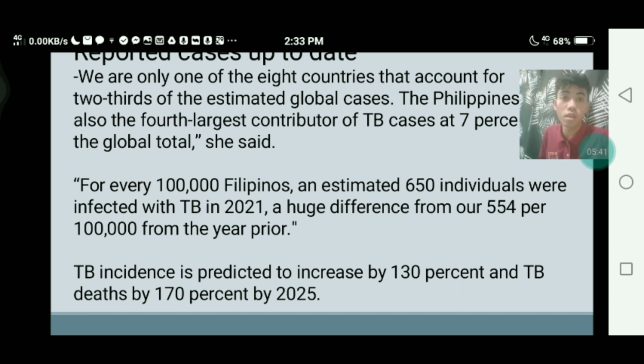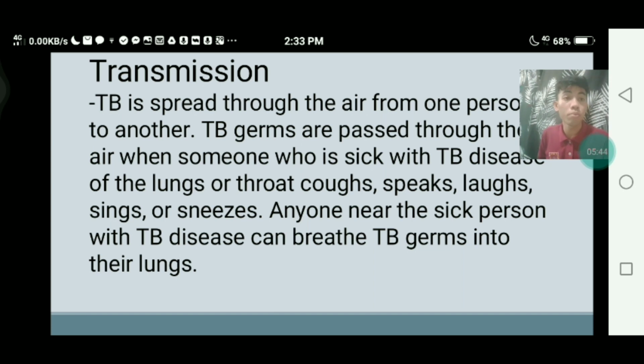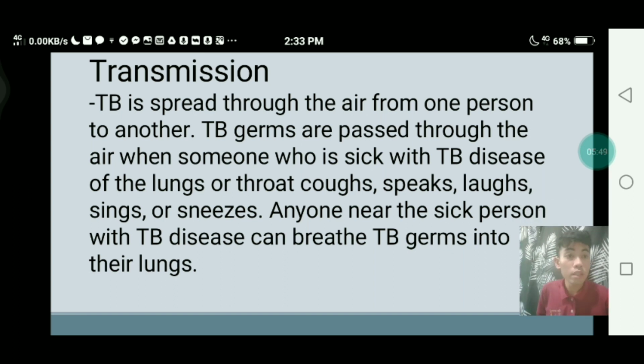So next is the transmission, how TB spreads around the world and transfers to other people. TB is spread through the air from one person to another, so it is airborne. TB germs are passed through the air when someone who is sick with TB disease of the lungs or throat coughs, speaks, laughs, sings or sneezes.